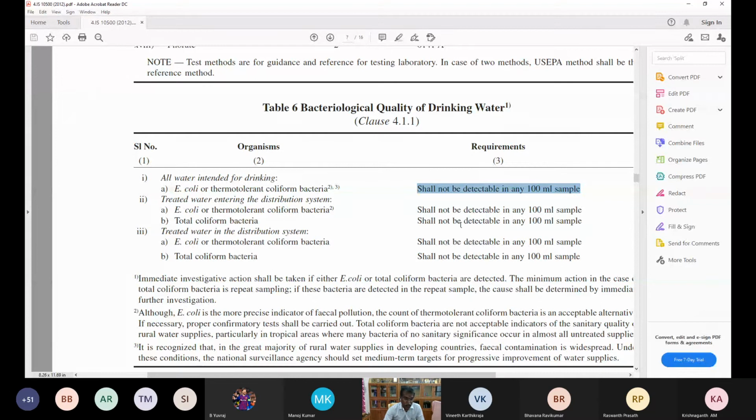So please remember, E. coli in the raw water that is intended for drinking or entering the distribution system, or treated water in the distribution system, there should not be any detection of coliforms or indicator organisms in the water. And it has also been mentioned, virus.